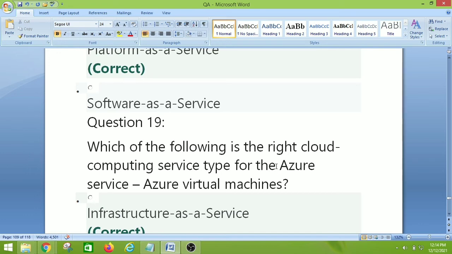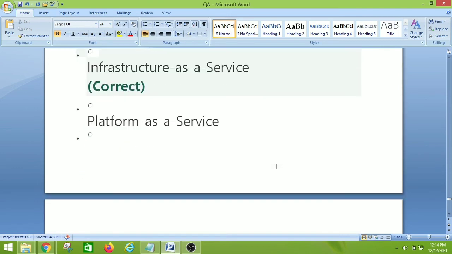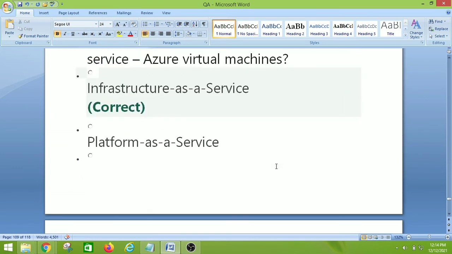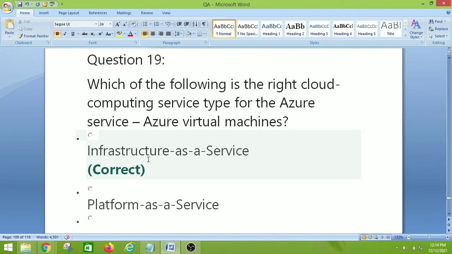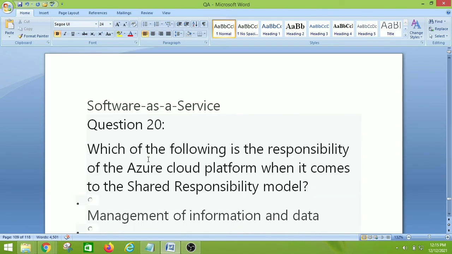Which of the following is the right cloud computing service type for the Azure service Azure virtual machines? So infrastructure as a service, platform as a service, and software as a service. So the right answer is infrastructure as a service. Let's move on to the question number 20.